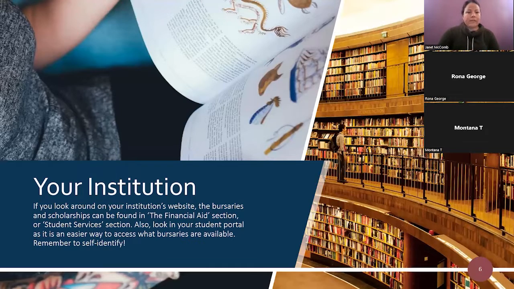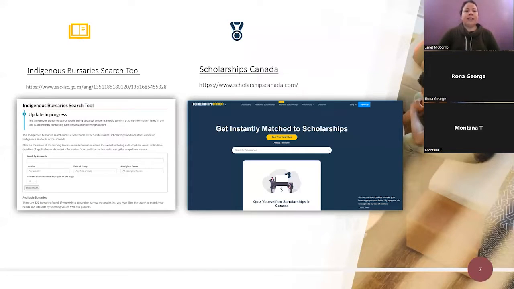All right. There's also the Indigenous Bursaries search tool. That's a search engine where you can look for all kinds of Indigenous bursaries available to you. You can either search by keywords, like, for example, electrical engineering. You can put that in there, and I'm sure a list of bursaries and scholarships is going to pop up for that. Or it could be more local, location specific.